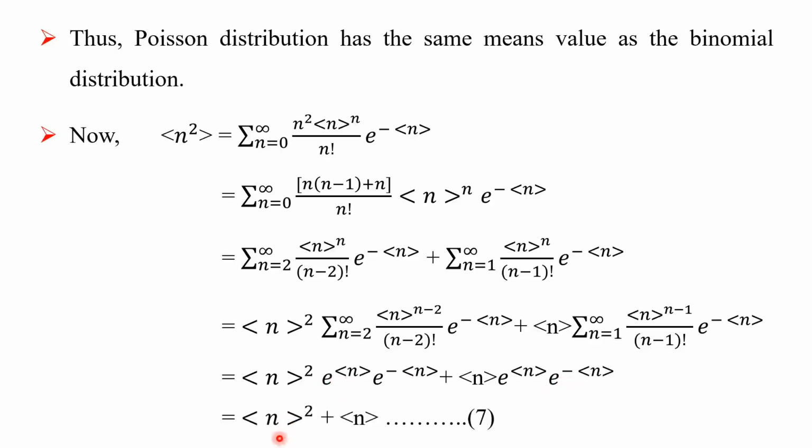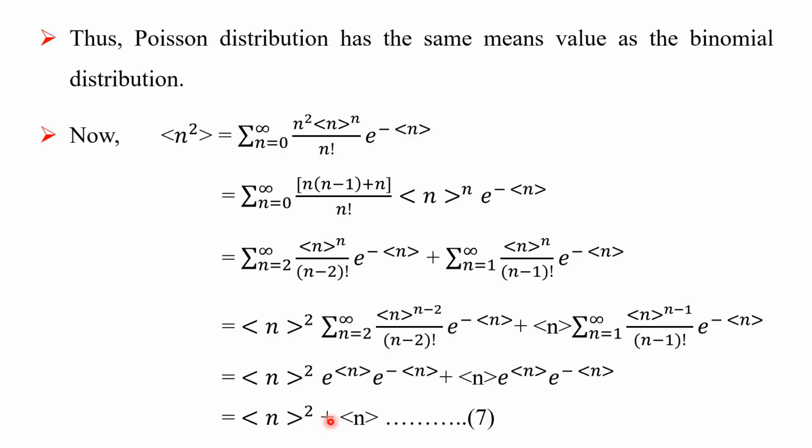We have simplified it to ⟨n²⟩ equal to ⟨n⟩² plus ⟨n⟩, that is equation number 7. This equation is useful for calculating the standard deviation.